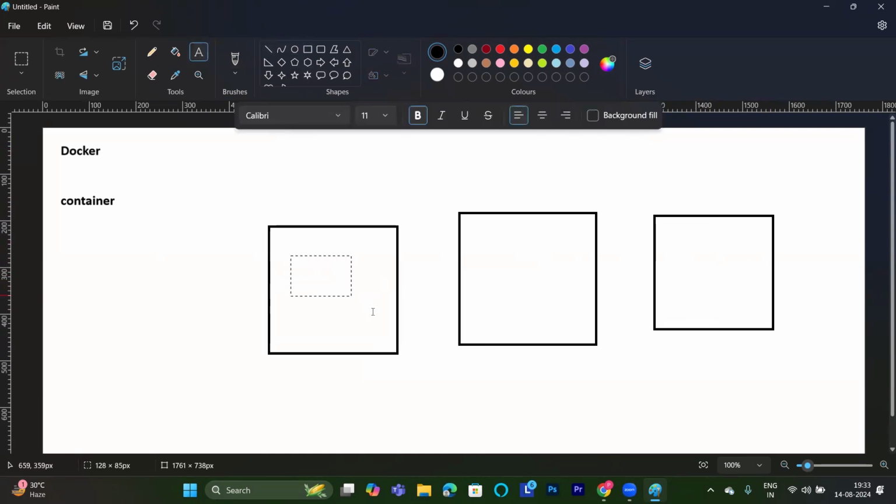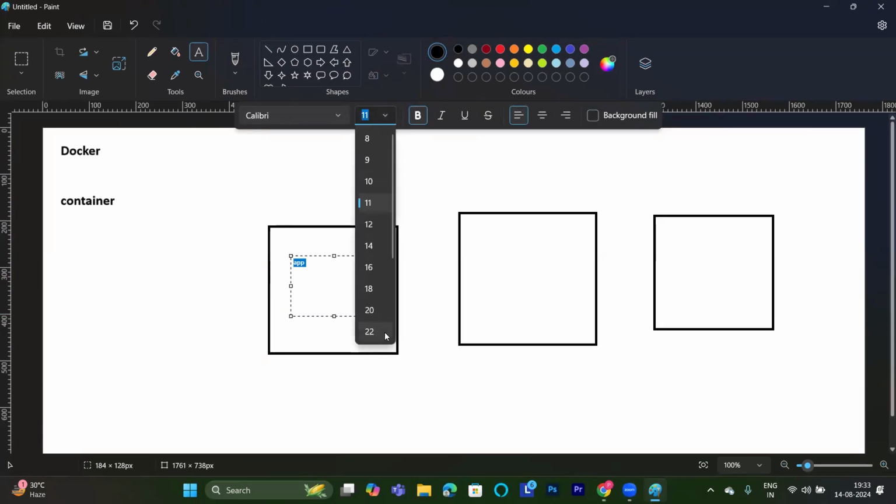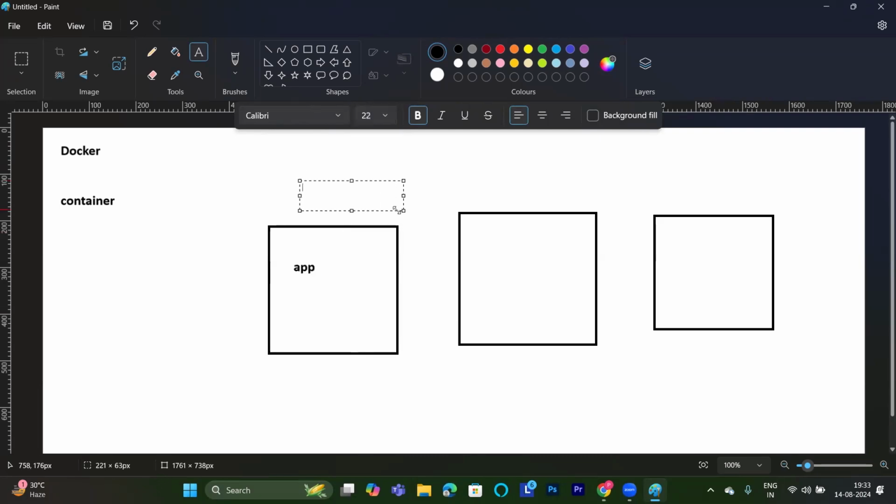Same here, within the container, we are going to run an application. This is my container number one, and in this container I'm running application one. In this container, I'm running another application. In this container, I am running another application. This is my container third. So what a container is, it provides a separate environment for an application to run.